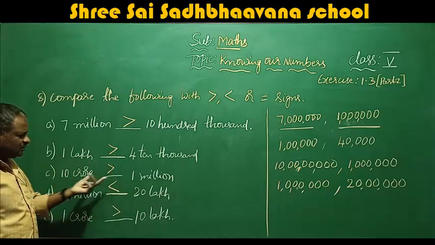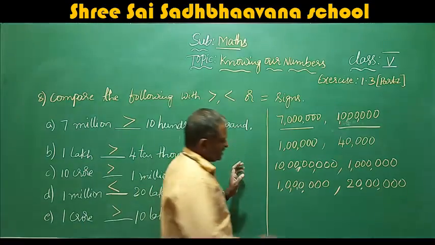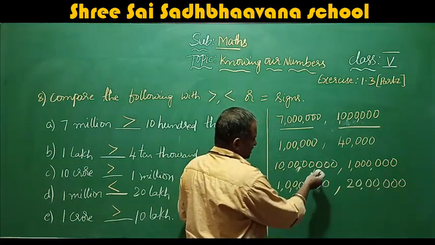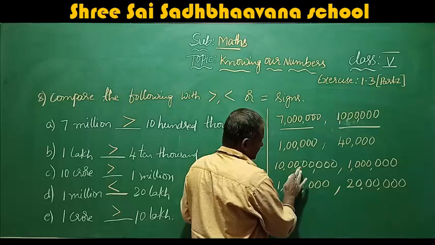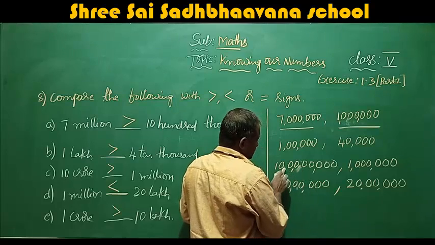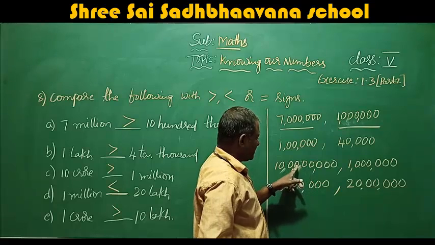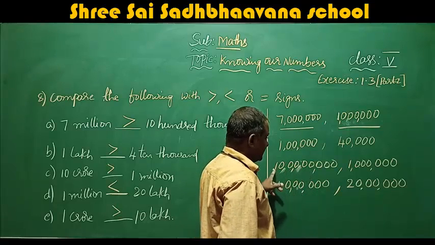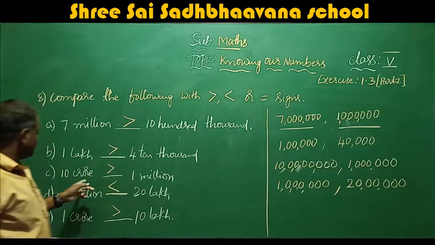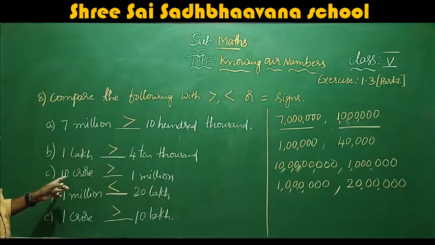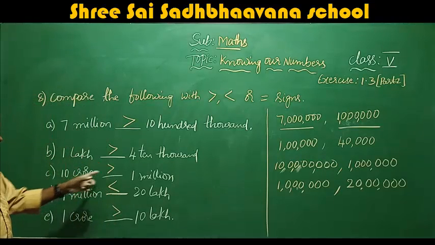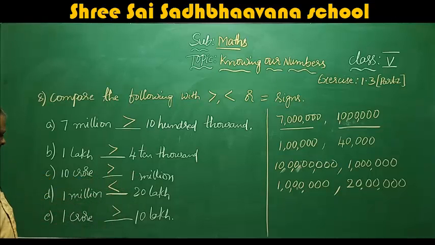When you come to 10 crore, 1 million, when you convert this crore into million, unit, 10, 100,000, 10,000, 100,000, million, 10 million, 100 million. So 10 crore becomes 100 million. So 10 crore is greater than 1 million.